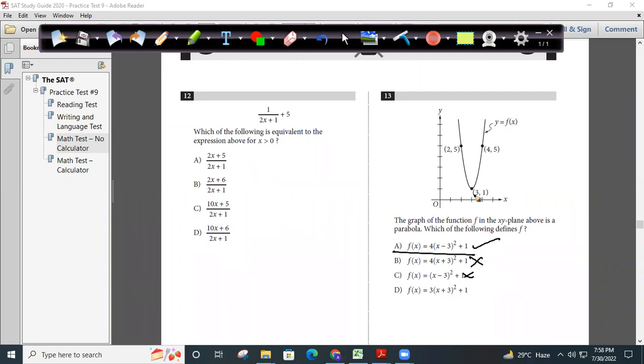Why should A for Agra be the answer? Now put x is equal to 3, 3 minus 3 is 0, so y is 1. So when x is equal to 3, y should be 1. When x is equal to 3, y is also 1 in C, but don't hurry up, put other value. When x is equal to 2, I should get 5. Put x is equal to 2: 4 into (2 minus 3) whole square is 4 into 1 plus 1, 4 plus 1 is 5. In C, when x is equal to 2, I am getting only 2: (2 minus 3) whole square is 1, plus 1 is 2.